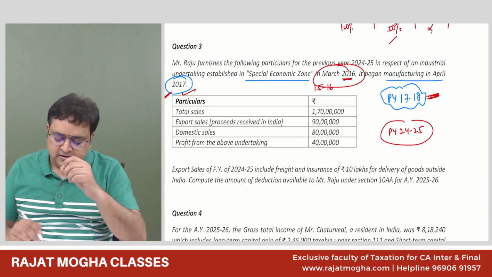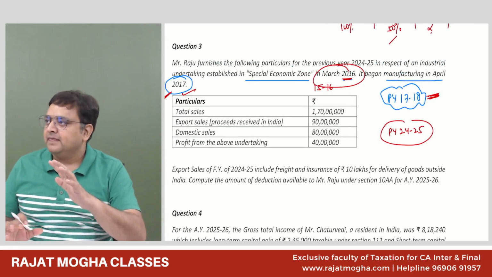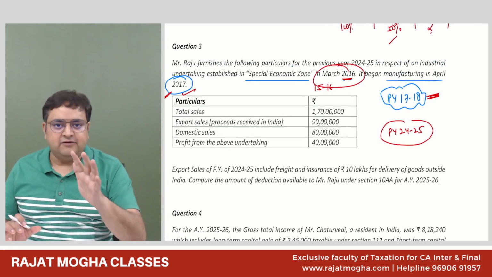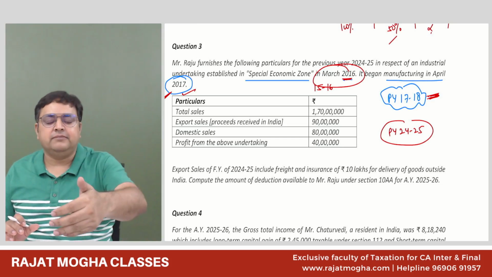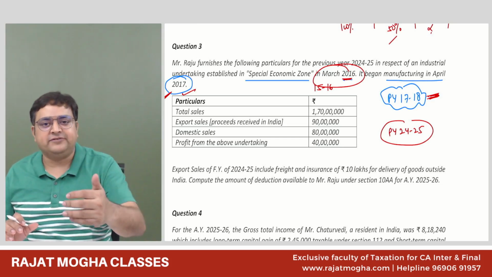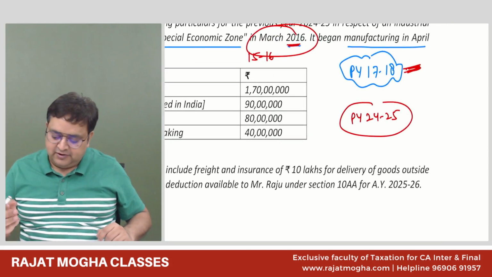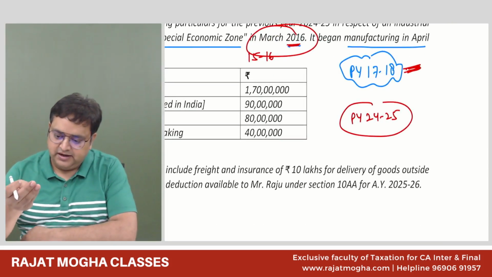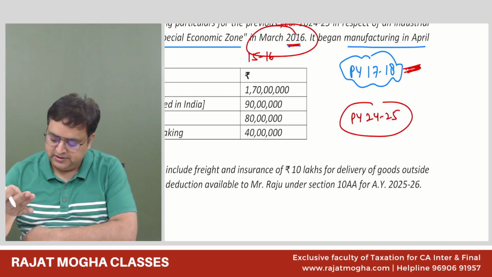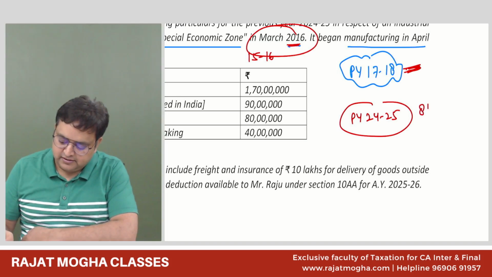Guys, are you okay with this? So in examination, don't get confused. Whenever you start your operations, whenever you start your manufacturing, that is the first year. Now 17-18, 18-19, 20, 21, 22, 23, 24. I think we are in the 8th year. Is it?